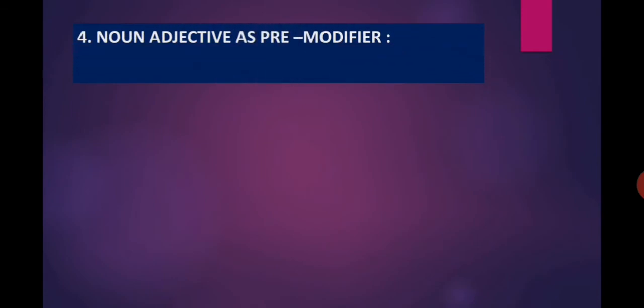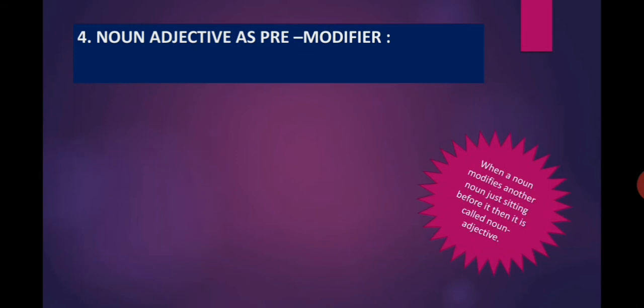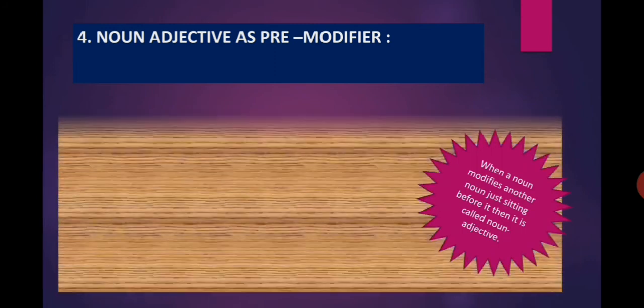Noun adjective as pre-modifier. What is noun adjective? Sometimes a noun modifies another noun, just taking its position before a noun. Then it is called noun adjective. When a noun modifies another noun just sitting before it, then it is called noun adjective.